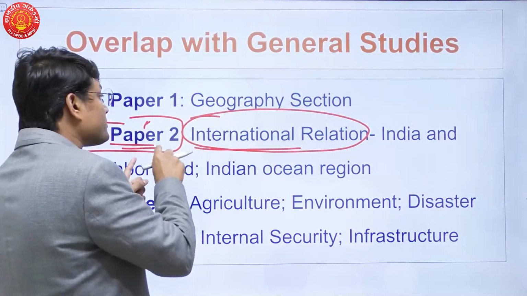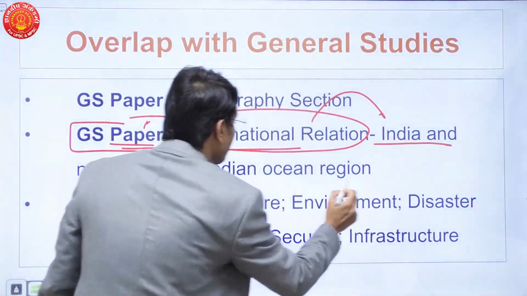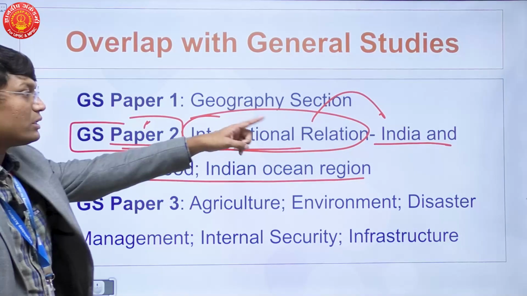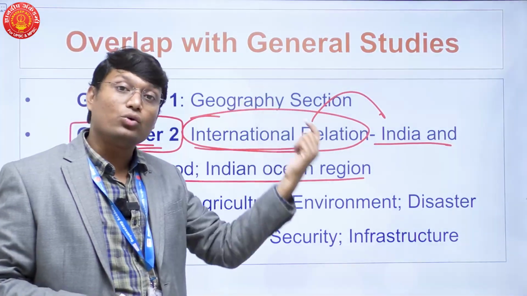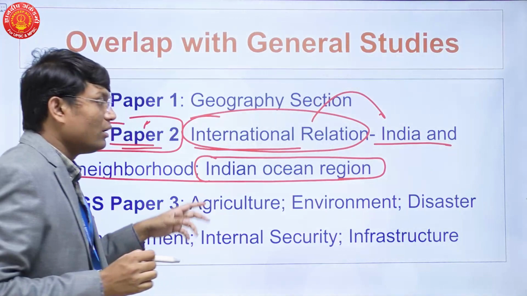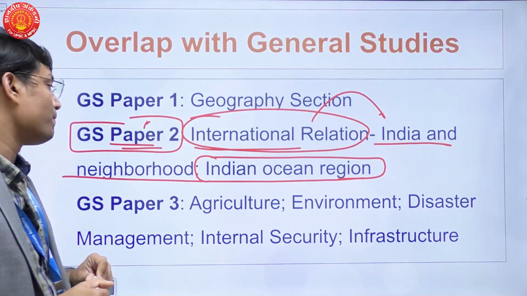But when it comes to the international relations part of GS paper 2, there is a specific topic which directly overlaps with the geography optional syllabus. The topic is India and neighborhood. You have to study this particular topic in paper 2 of geography optional. Also, there is one more topic, Indian Ocean region, which you are supposed to read in geography optional paper 2.